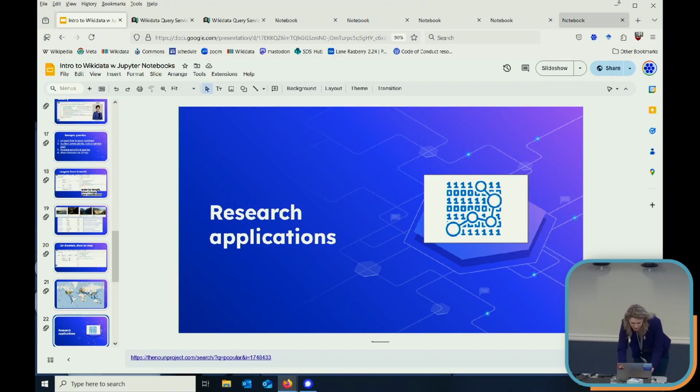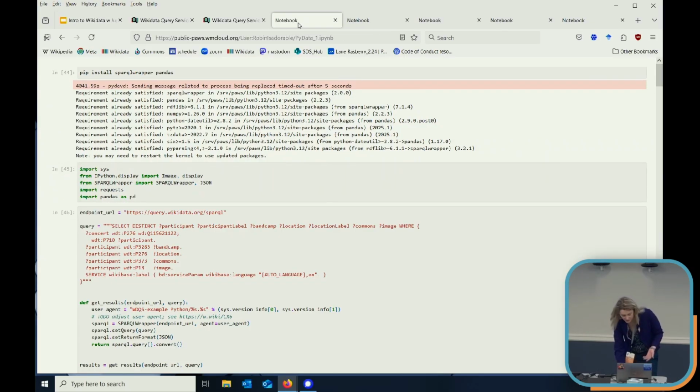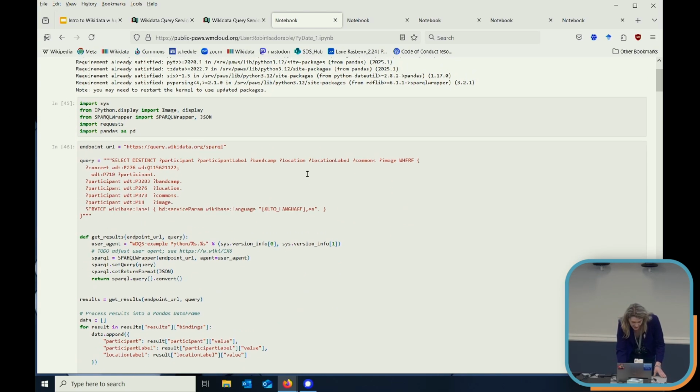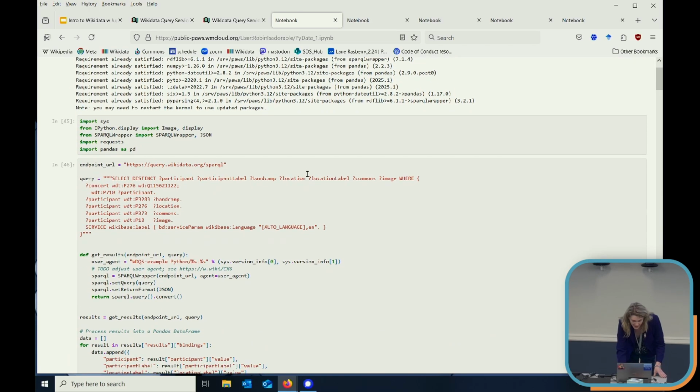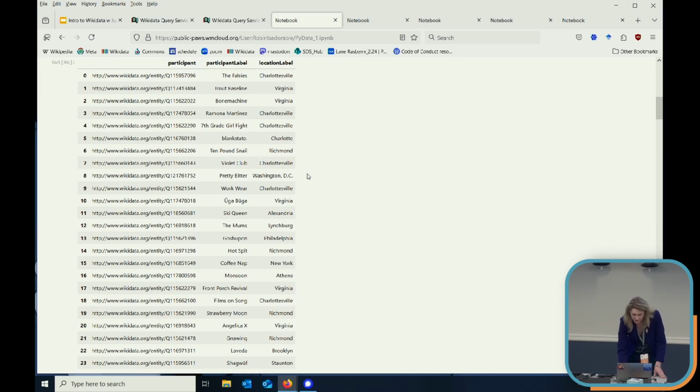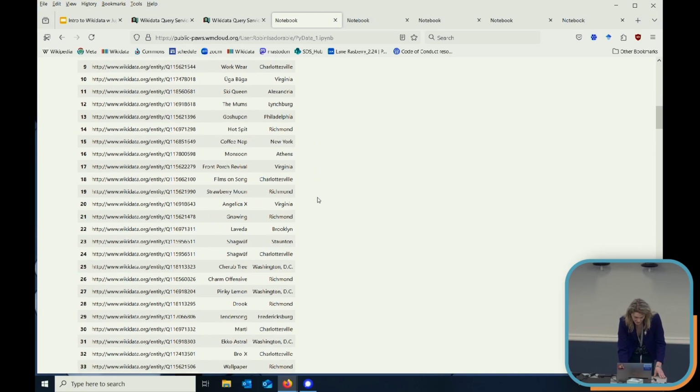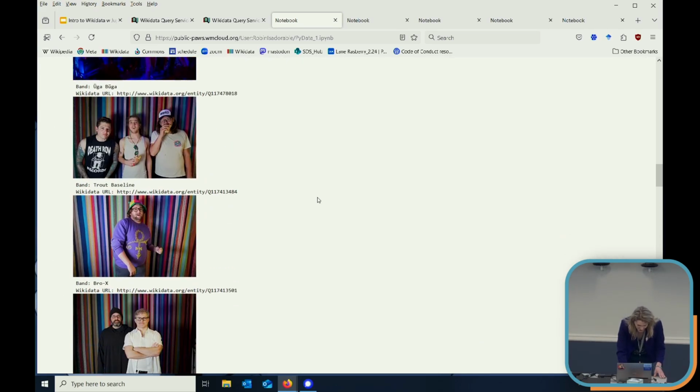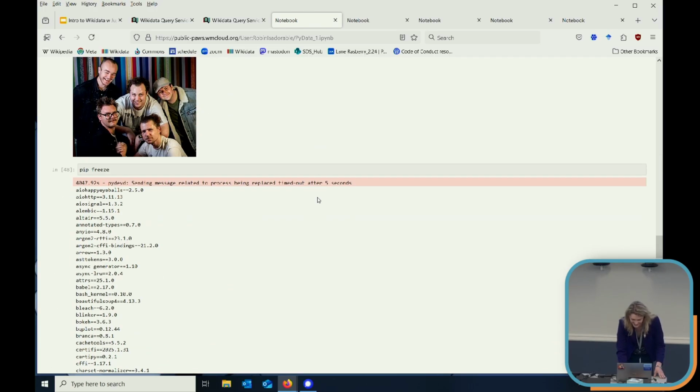So these are produced from that service for Jupyter Notebook. This is the one I showed earlier, or a screenshot from, displaying a database of some of the bands that have performed at Chinchilla Cafe, their Wikidata URL, and where they are based out of. So you can see it could be as fine as the city, or larger, to Virginia, the state. And the query earlier, displaying images from some of the bands. These are also all the requirements, but we don't have to look at that.